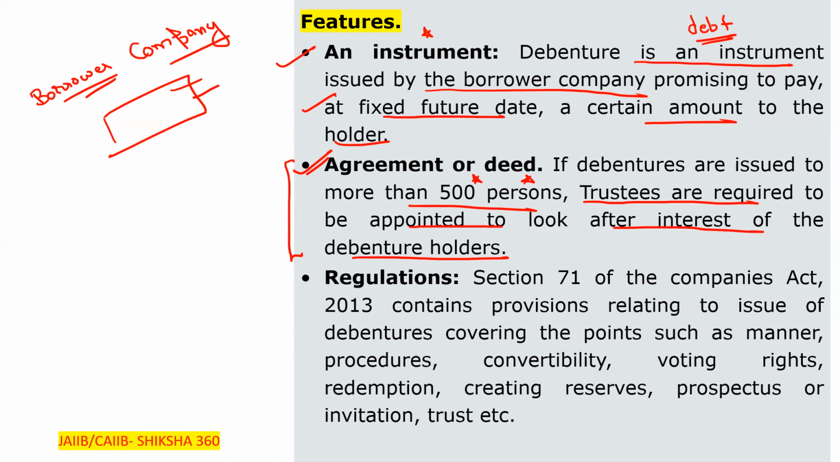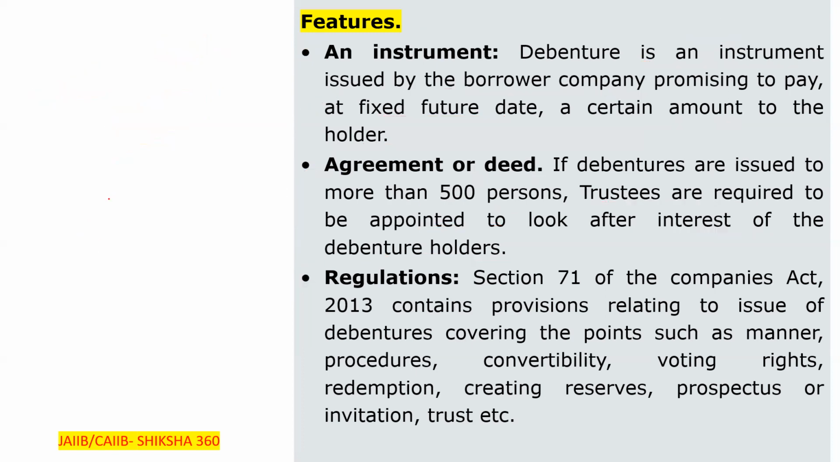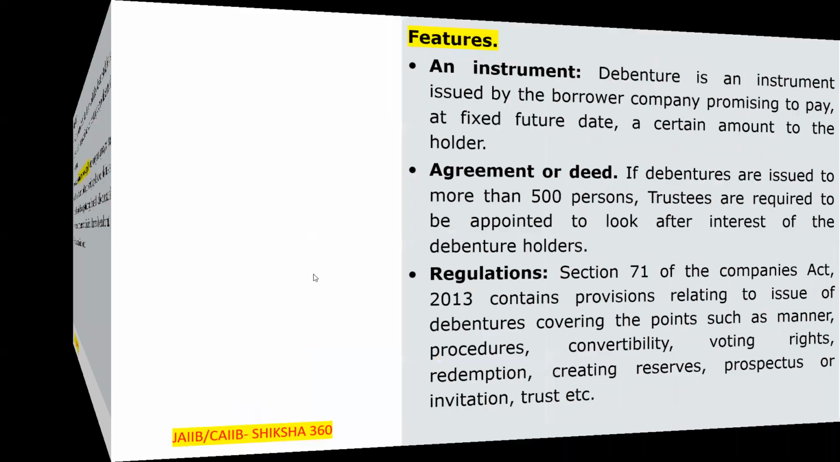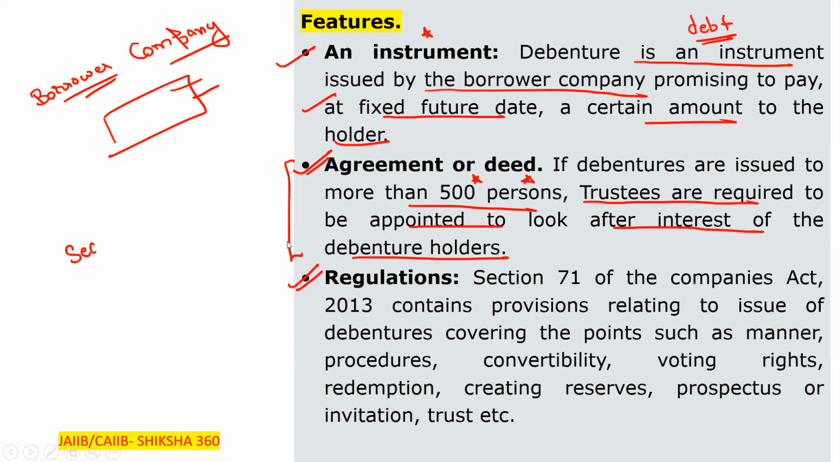Third one, regarding the regulations. Regarding the regulation, we have already understood that it is mentioned under Section 2, Subsection 30. Subsection 30 of which act? Of the Companies Act 2013. Now move to the next one, that is regulations.